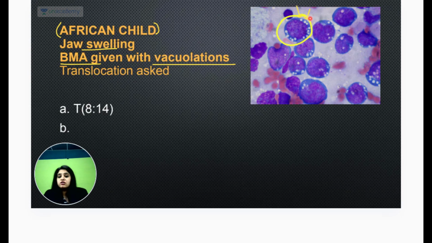You could see these vacuolations. These vacuolated cell photos come only twice in pathology. In these hematology vacuolated cells, firstly, these vacuolations basically contain fat. Fat means they are oil red O positive, right? That is an indirect question that they could give you, and they will come only twice.